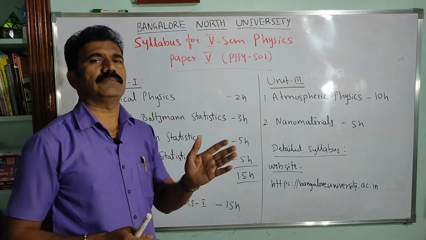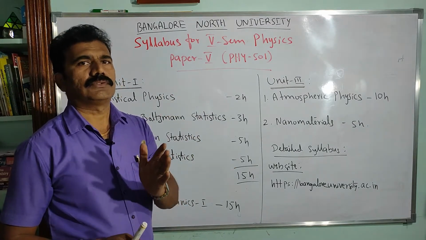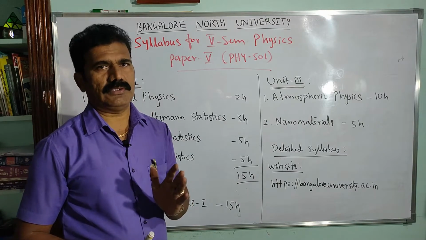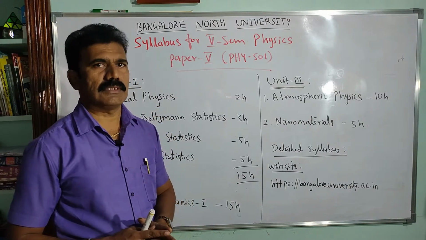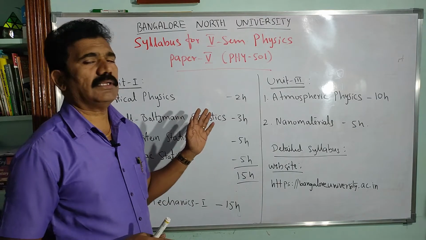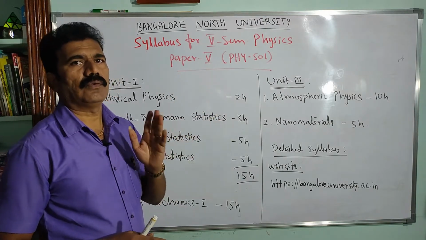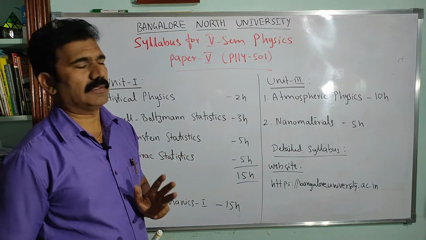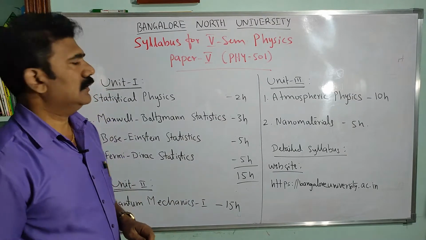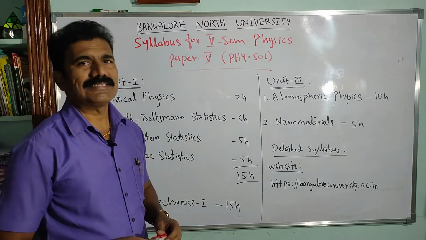From first semester to fourth semester, normally you get 4 units. Okay, usually we have 4 units in the syllabus. Now from 5th semester and 6th semester we have only 3 units in each paper. Now let us see what are the chapters you will come across in the syllabus.